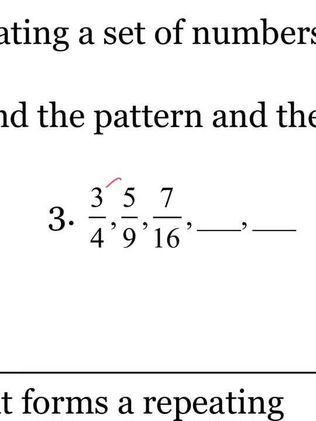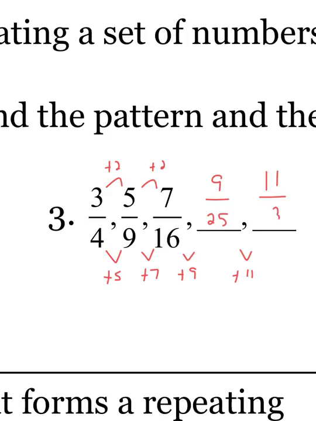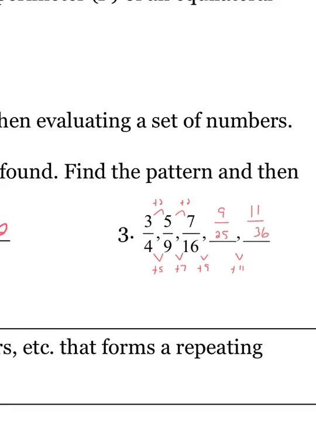You're going to have to look at it top and bottom. On top, the top of the fraction is going up by 2. So my next 2 numbers in that sequence for the numerator would be 9 and 11. On the bottom, you'll notice it's going up 5. Then it goes up 7. So hopefully you can predict that it's then going to go up 9, which would be 25. And it's going to go up 11, which is going to be 36. These patterns can range from simple to pretty challenging, so just be prepared for that.